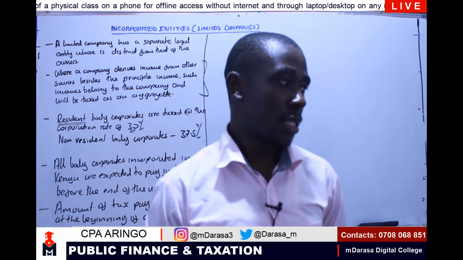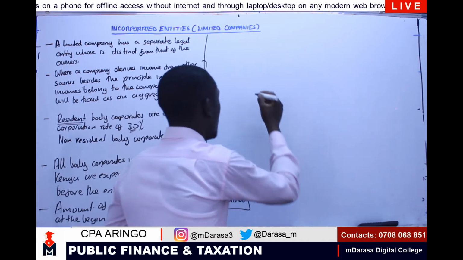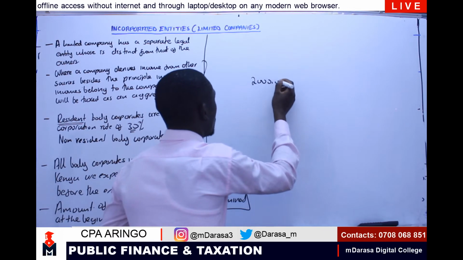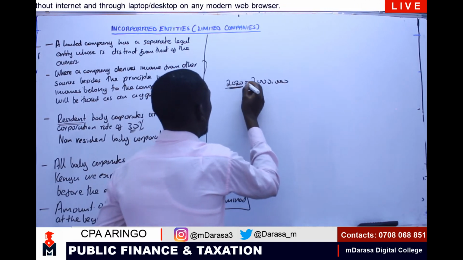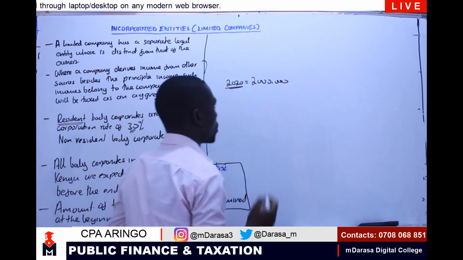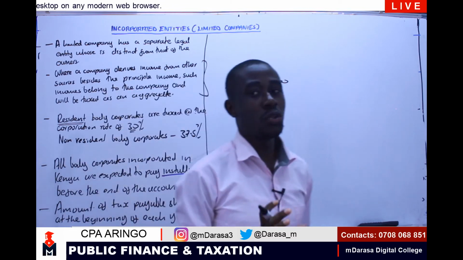Say, for example, we have estimated that the amount of tax that I'm supposed to pay at the end of the year, assuming this is 2020, is 2 million. This 2 million, I'm not going to pay at once.